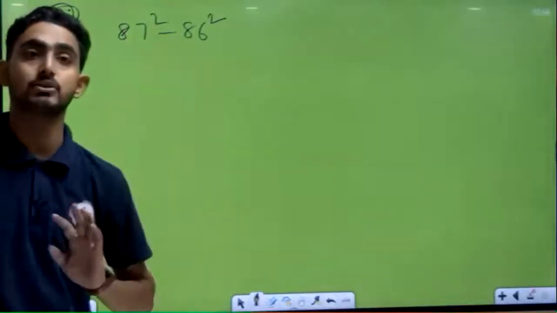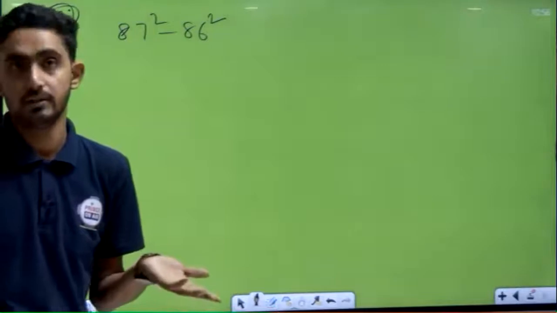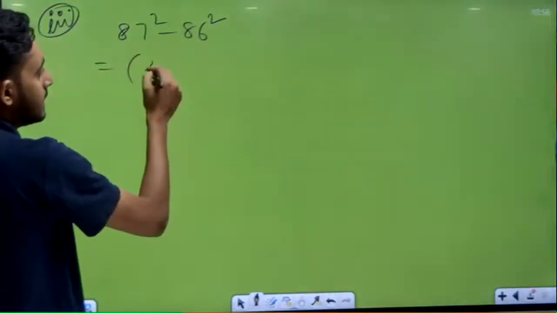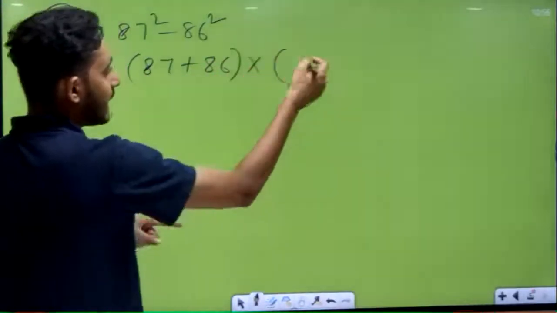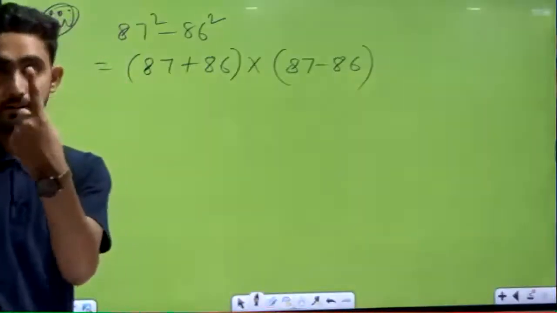Very good. Now think, students, all of you. Suppose if you find out 87 square, it will take a lot of time. After that 86 square. उससे ज़्यादा easy, मैंने formula बता दिया आपको, a plus b, a minus b. So 87 plus 86 ही तो करना है, and in multiplication after that 87 minus 86, we always know it is 1.